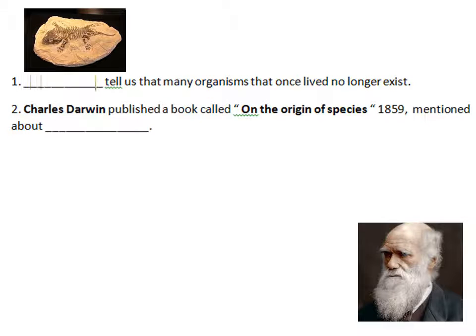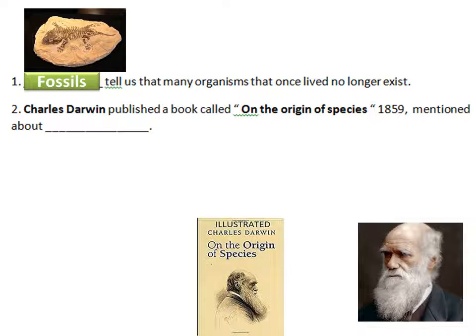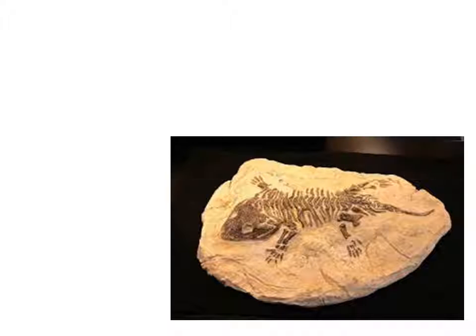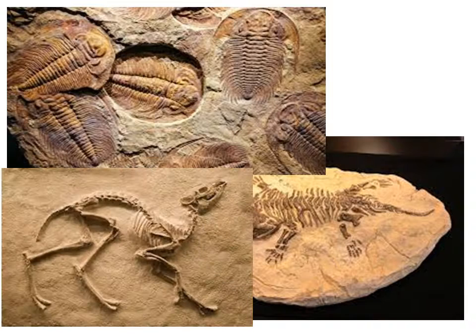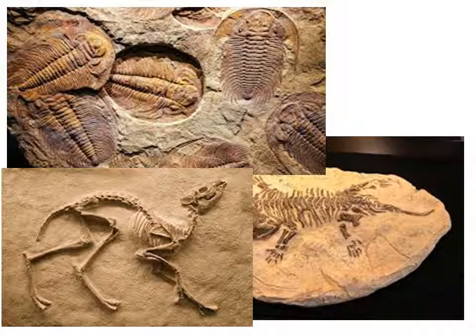Fossils tell us that many organisms that once lived no longer exist. Charles Darwin published a book called On the Origin of Species, and this book is mentioning about evolution. So these are the examples of fossils. From these fossils, we know there are organisms which no longer exist on the earth now, but existed in the past.